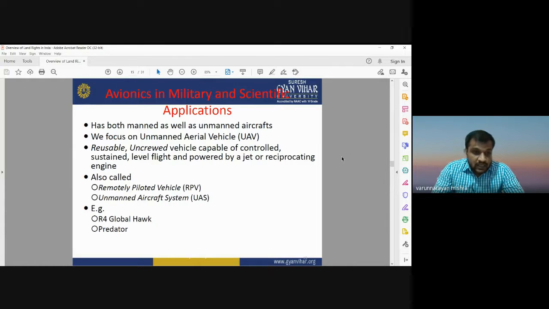It is also known as a remotely piloted vehicle (RPV) or unmanned aircraft system (UAS). For example, RQ-4 Global Hawk and Predator. These are two of the best UAVs, two of the best drones used in military and scientific applications.